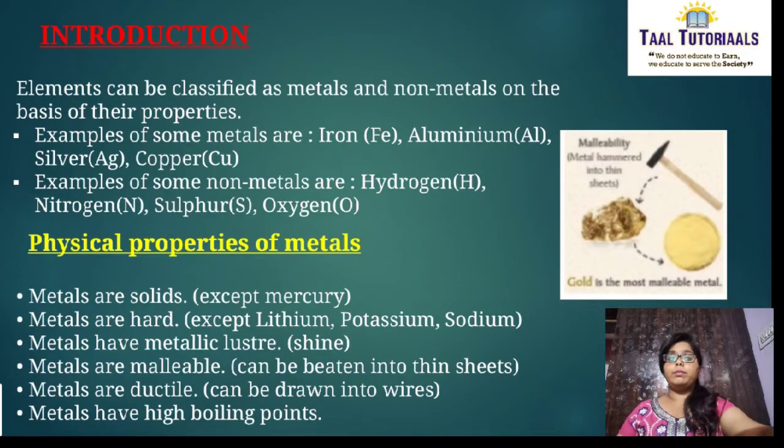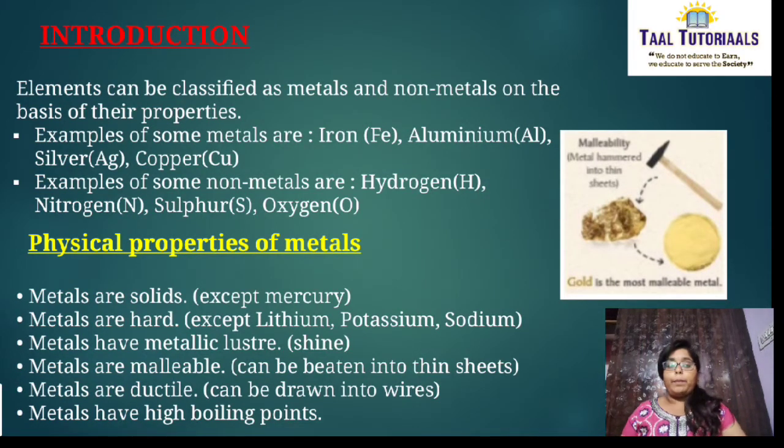See here, elements can be classified as metals and non-metals based on their properties. Because by seeing the properties, we are classifying elements into metals and non-metals. Examples of some metals are iron, aluminium, silver, copper, etc. And examples of some non-metals are hydrogen, nitrogen, sulfur, oxygen. Okay, now coming to physical properties of metals.